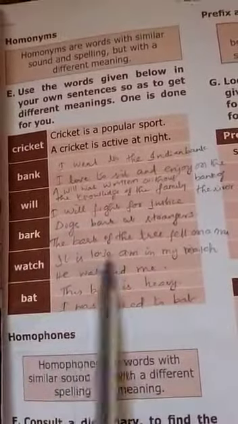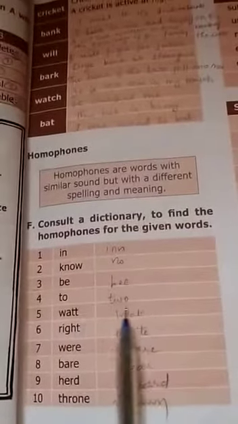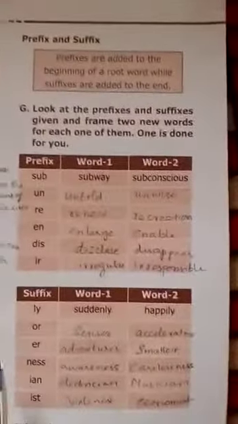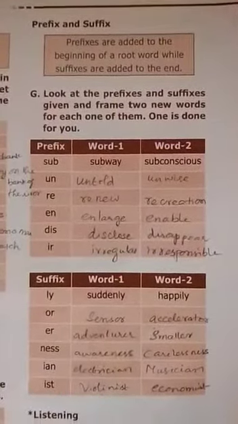This homonyms you have to study. And F Roman letter, find this homophones, that also is given. You have to study this for the test. Next, G Roman letter, prefix and suffix. This also you have to study.